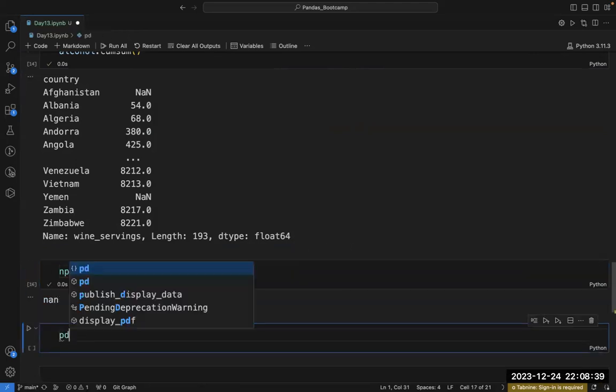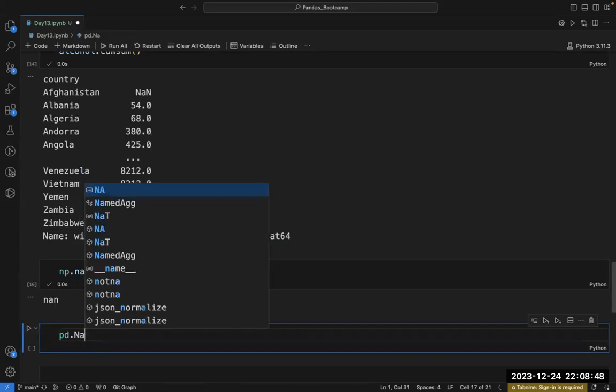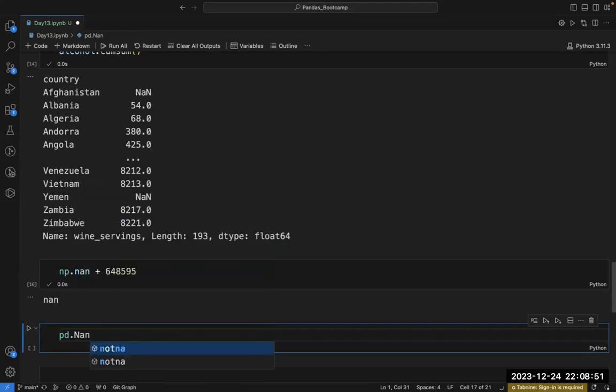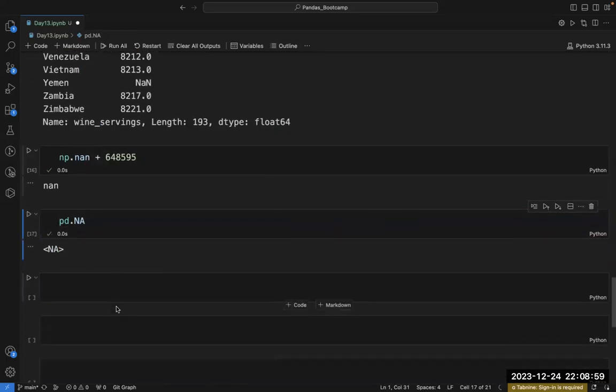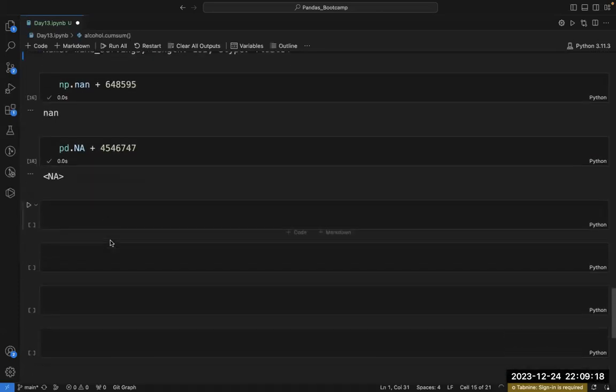And pd.NA plus any value will also always give you NA. So why am I not getting this? Because there is one parameter inside this cumsum.